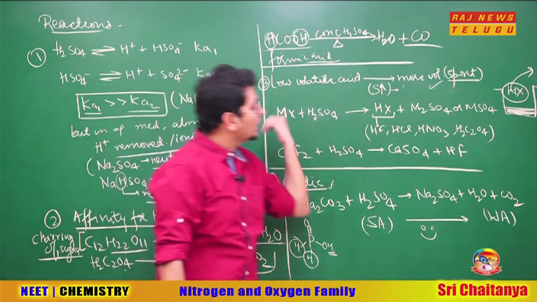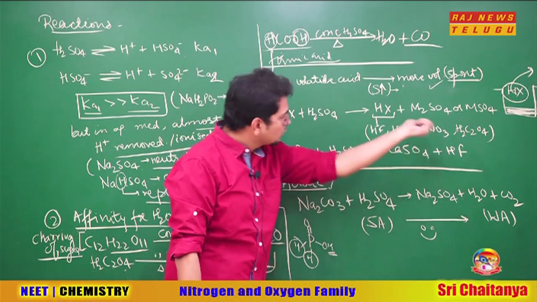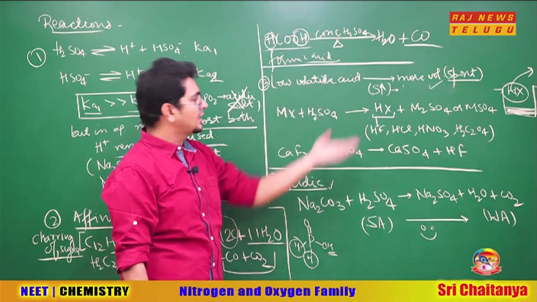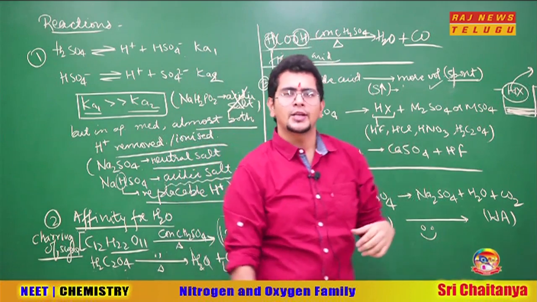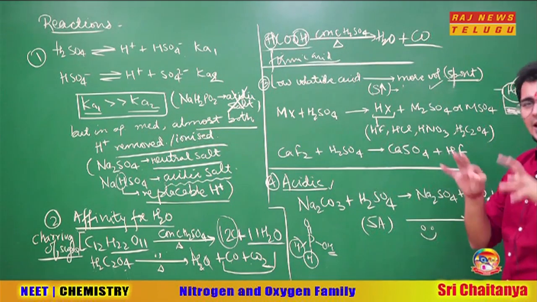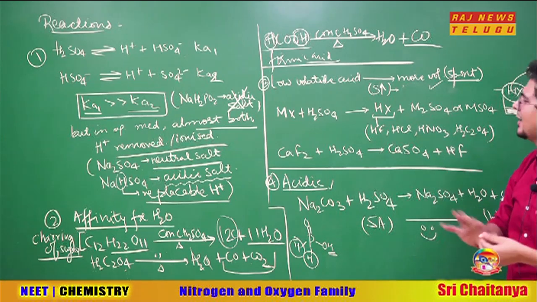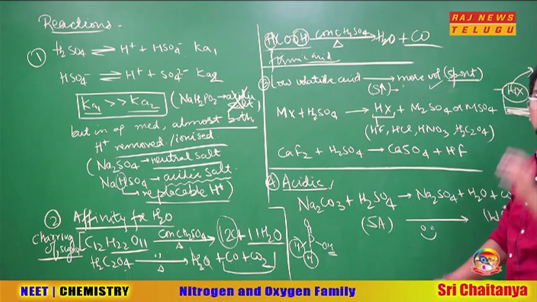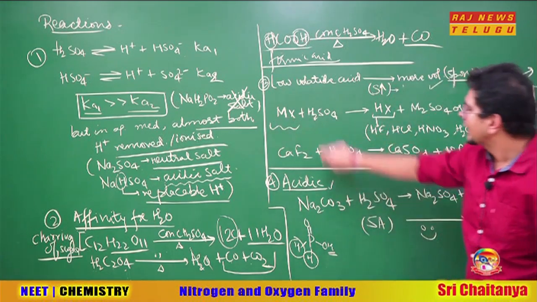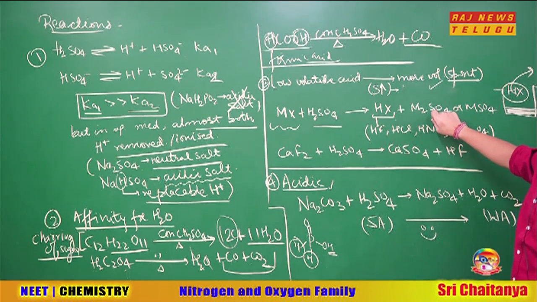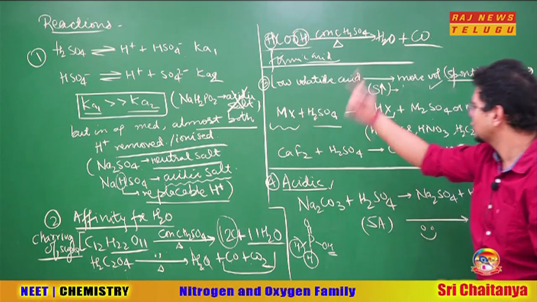Why? Because if the product is going out as a gas, what will happen? The product is lost. So for the backward reaction, nothing is left there for the reaction to come backward. HX is already gone. In such scenarios, or sometimes what simply happens, a liquid is formed, but that liquid is so much less volatile that the reaction is more and more forward dominating because of the second law of thermodynamics. So if we take MX with H2SO4, we get HX and M2SO4 or MSO4, like Na2SO4, CaSO4, whatever cation you took here, it does not matter.